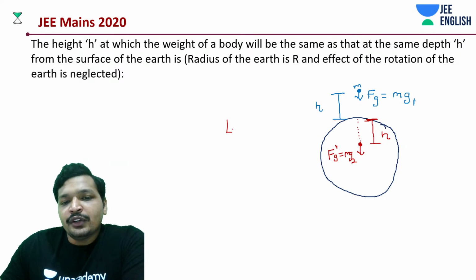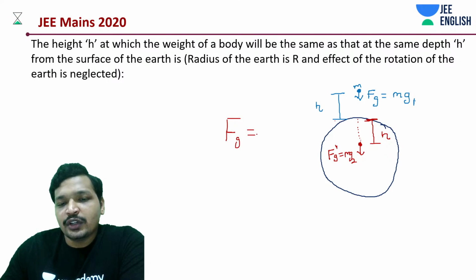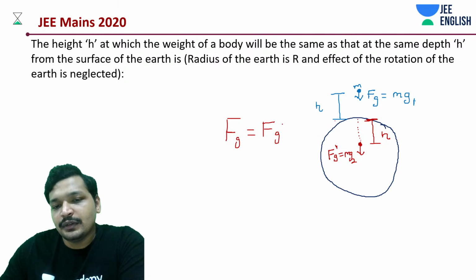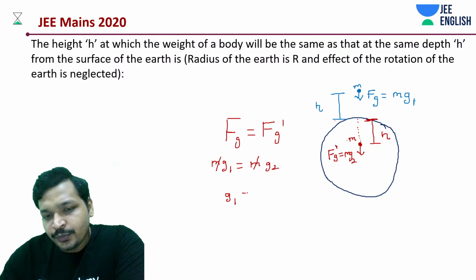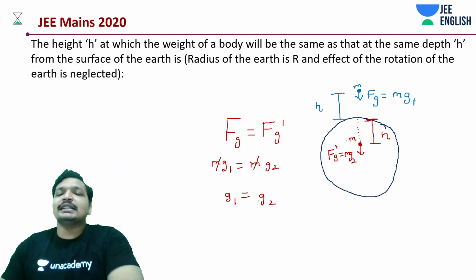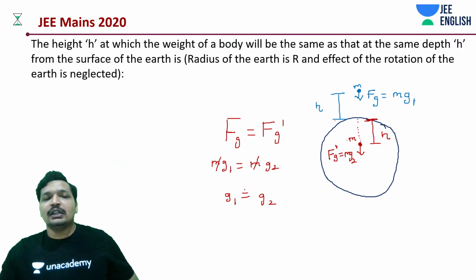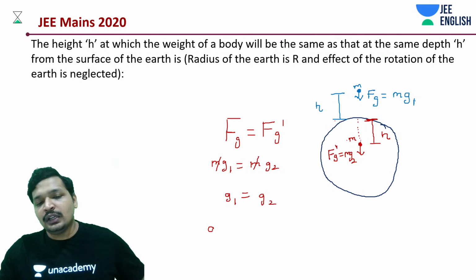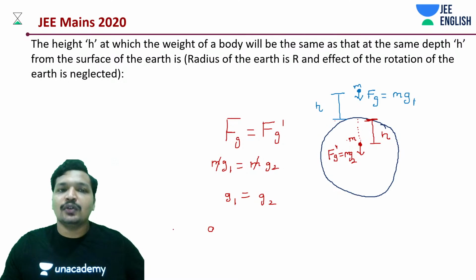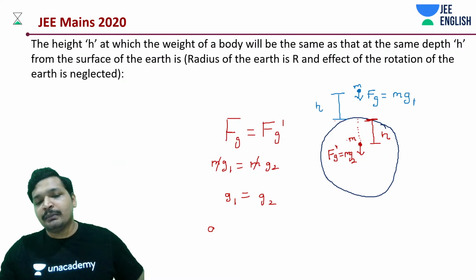So we know from the question we need to find that height at which Fg is equal to Fg dash, which means mg1 is equal to mg2. That means g1 is equal to g2. That is what we say, this g1, g2, but this is actually what? This is your gravitational pull. What is this? This is your GM by r square.